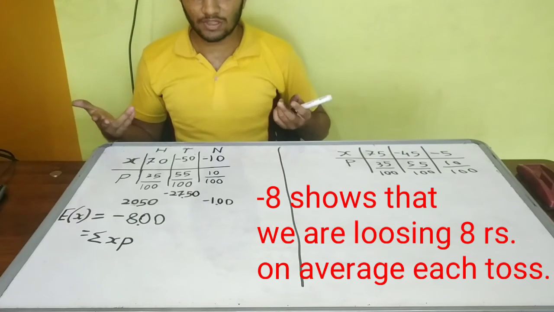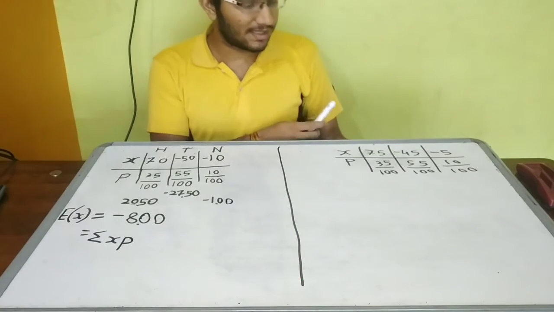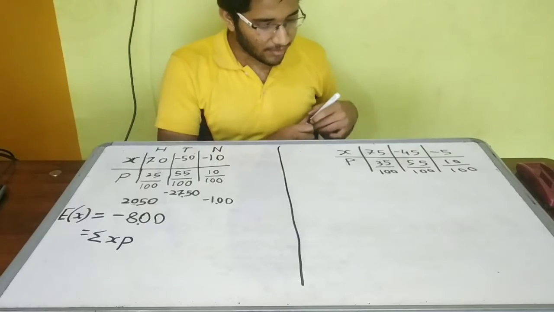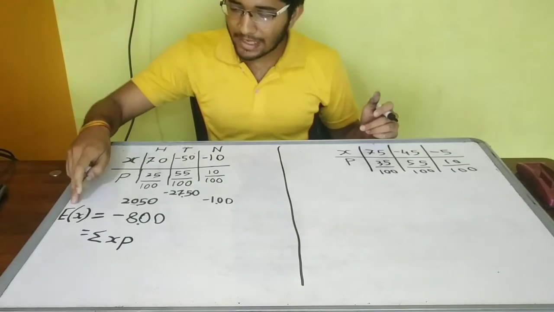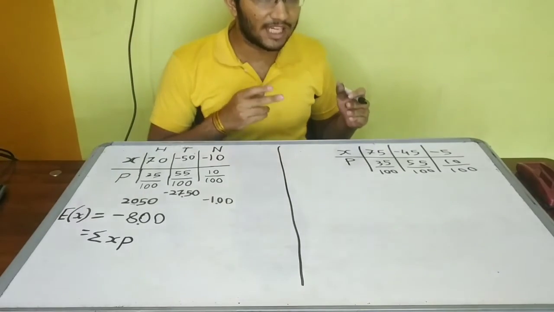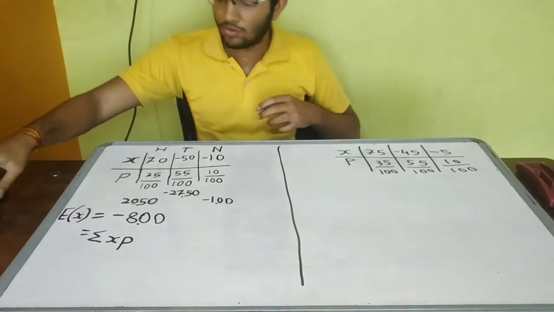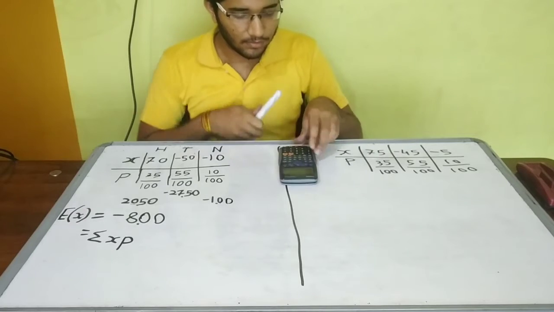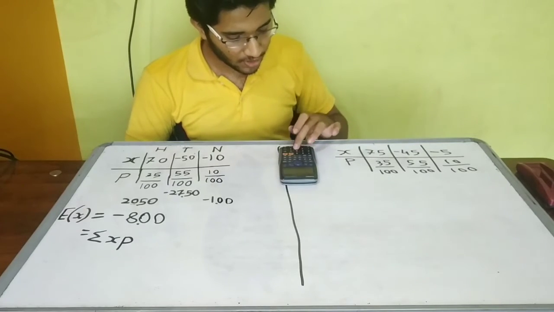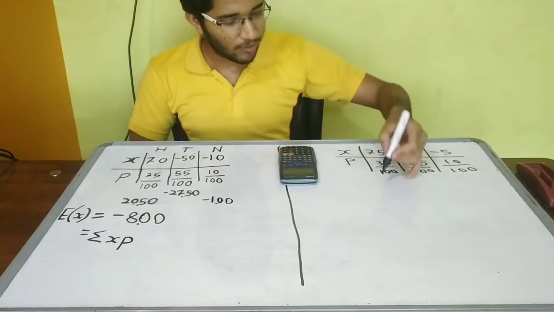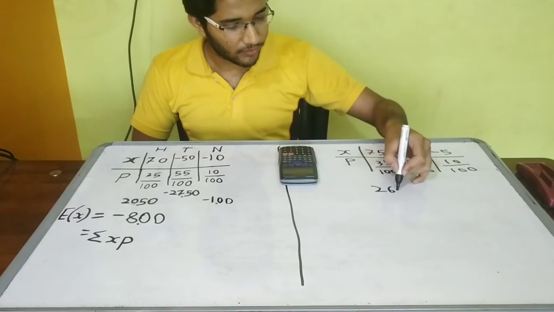So why would we choose that? Now we will move towards this game. In this game, in the same way, we will calculate the expected value, the expected returns. 75 into 35. So we will just get the calculator here. 75 into 35 upon 100. It will be 26.25.